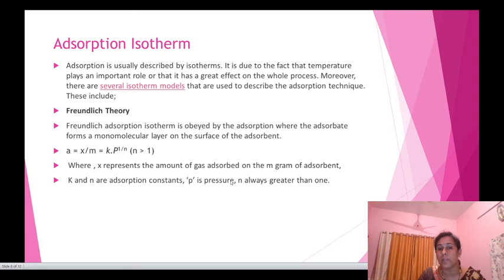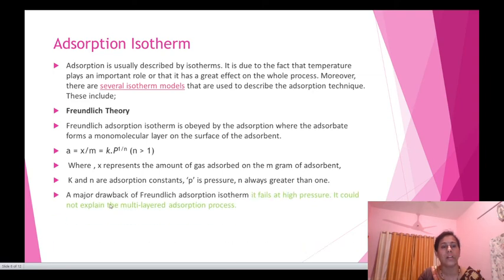Here p is the pressure and n is always greater than 1. The major drawback of the Freundlich adsorption isotherm is that it fails at high pressure. It could not explain the multilayered adsorption process.